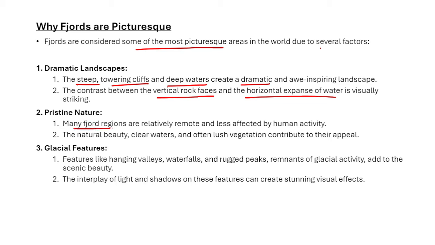Pristine nature. Many fjord regions are relatively remote and less affected by human activity. That is why there is less pollution there. Natural beauty, clear water, and often lush vegetation contribute to their appeal. Third, glacial features. Features like hanging valleys, waterfalls, rugged peaks, remnants of glacial activity, add to the scenic beauty. It means it will enhance the beauty of the landscape. Second, the interplay of light and shadow on these features can create a stunning visual effect.